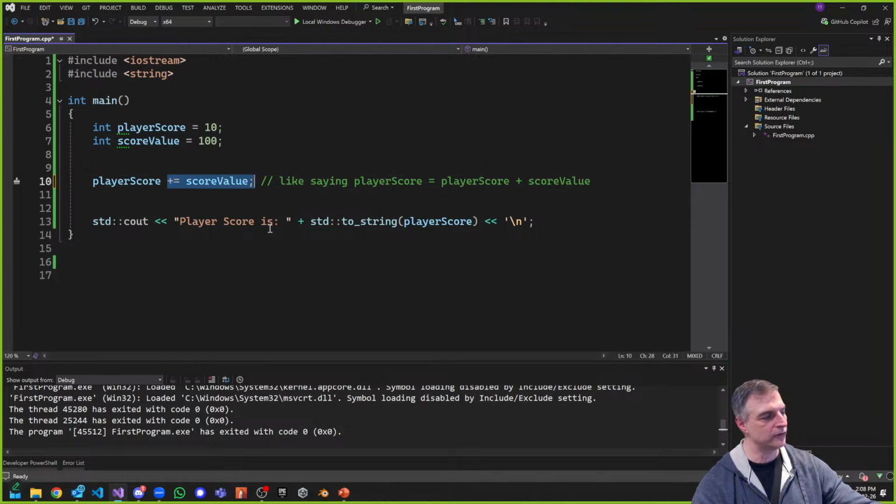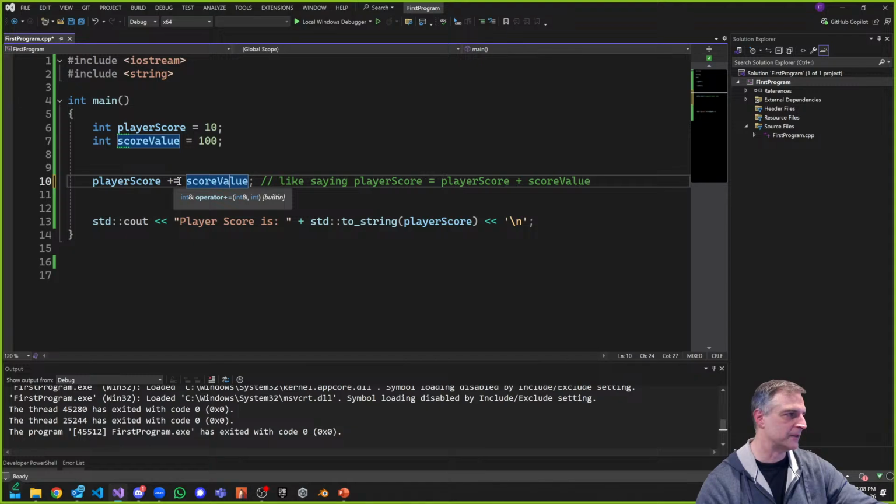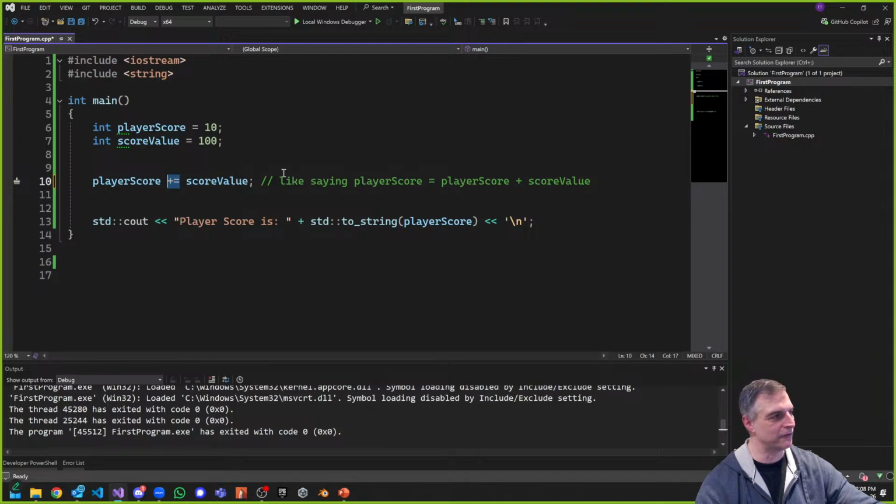I personally like using the shortcut operator. It solves some problems for me and makes it a little quicker. But the plus equals operator only works when you have a succinct value on the other side and you want to just add one thing. Sometimes you can add multiple things here, then it adds it to the original one, and that maybe is not what you want, so please be careful. Sometimes the plus equals operator can be the cause of bugs, because I'm taking whatever I have on the right side and adding it onto the original value I had in my player score. That's what this operator means. It's convenient, but it can cause bugs, so be careful.